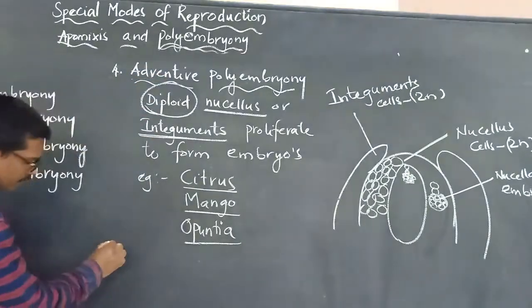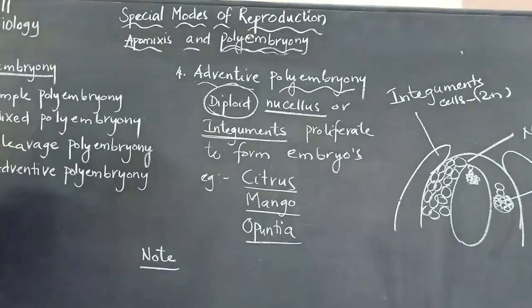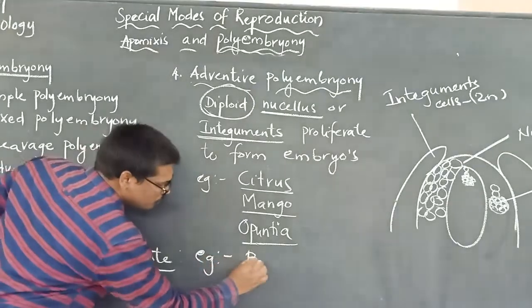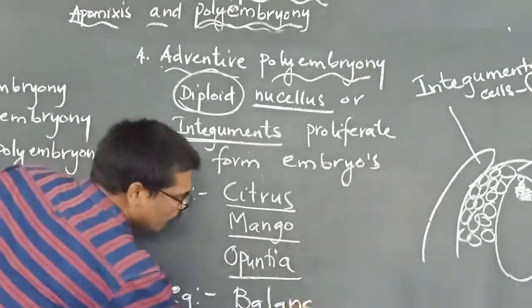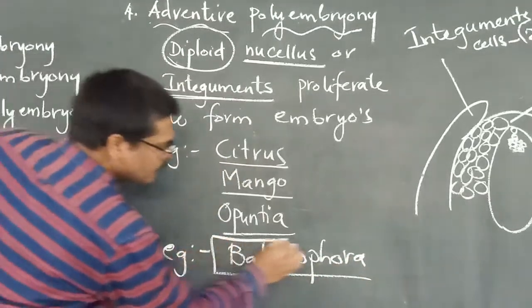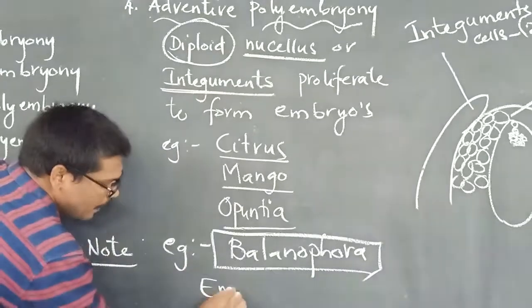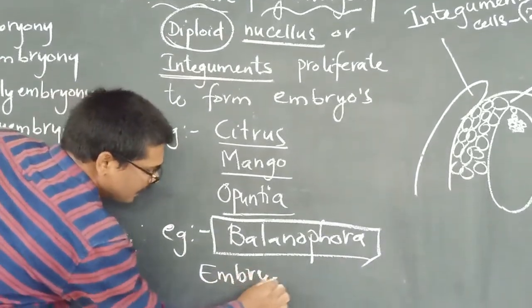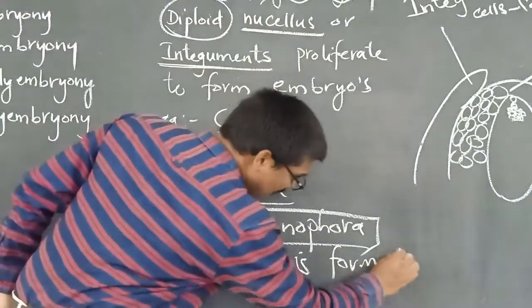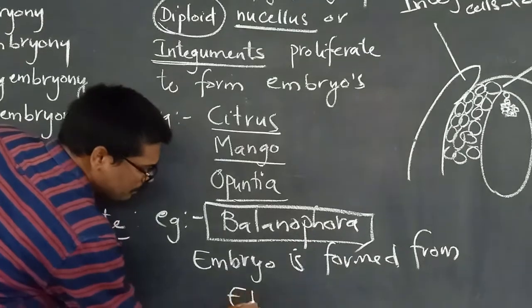This is a very important one, so you have to note it carefully. That is Balanophora. This is another example. In this case, we will see that the embryo is formed from the endosperm. Please remember this.